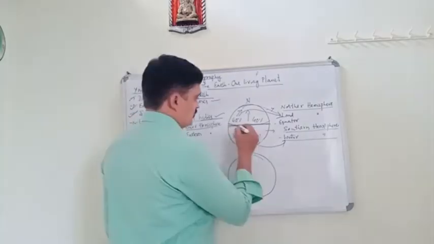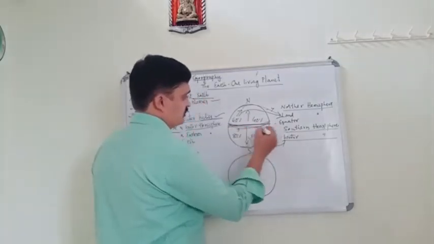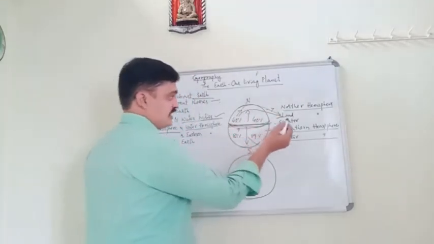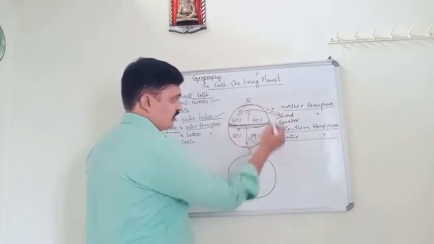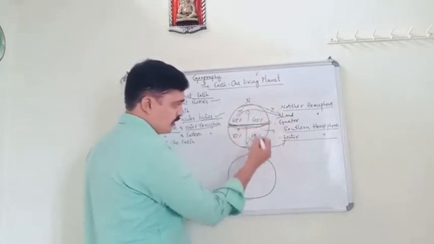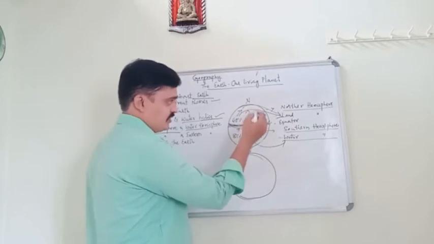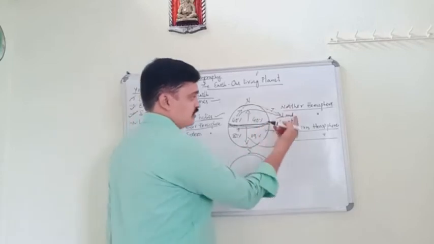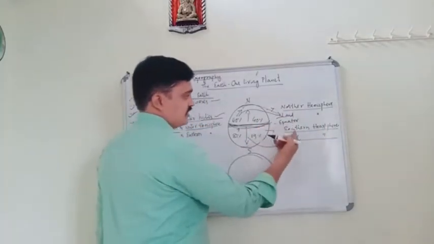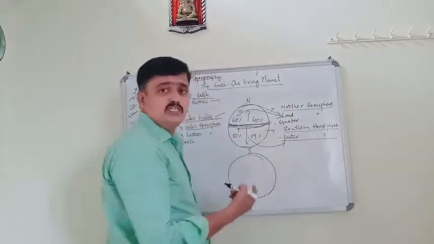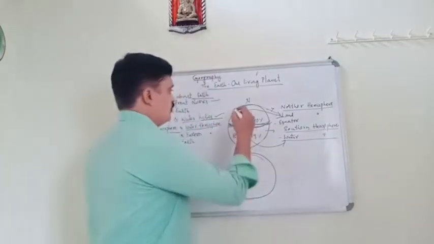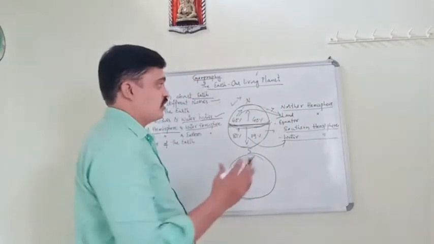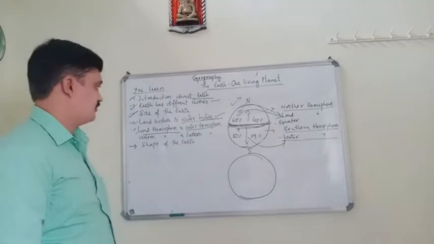You may ask what this line is that I drew in the middle, but that is the equator. The equator divides the globe into two parts: one is the northern hemisphere, another is the southern hemisphere. And I have already told you the northern hemisphere is also called the land hemisphere and the southern hemisphere is also called the water hemisphere. I hope you all understood the northern hemisphere and the southern hemisphere.